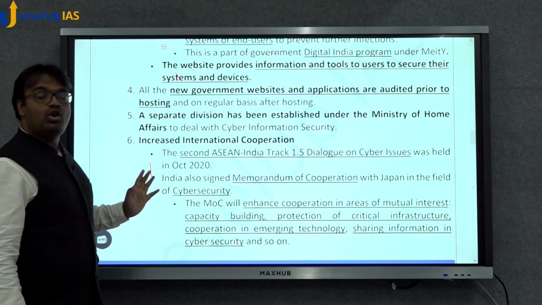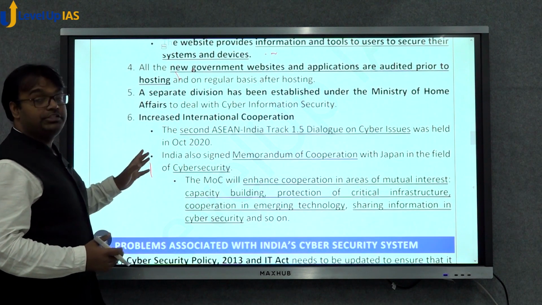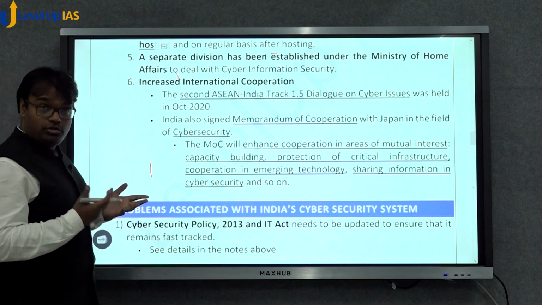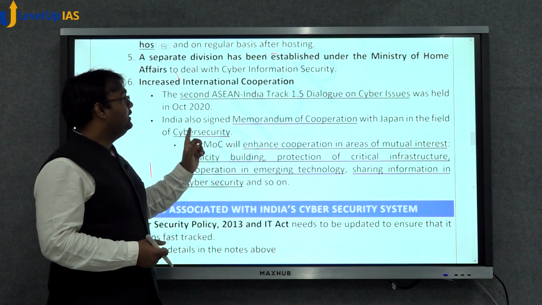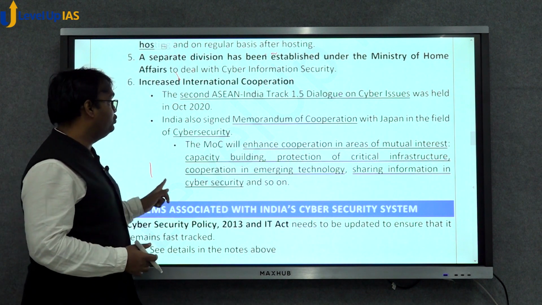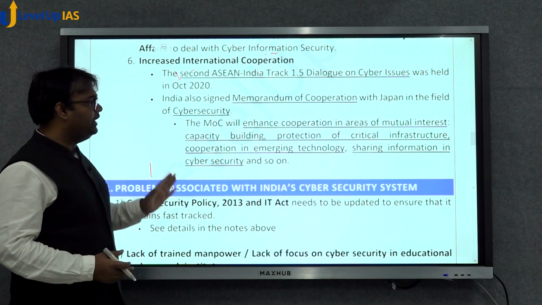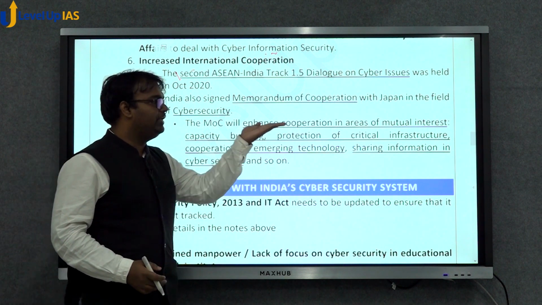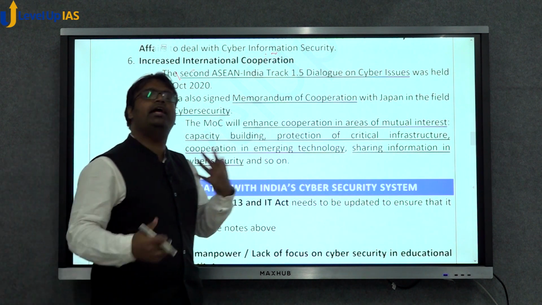Then all new government websites have to be audited prior to their hosting. A separate division has also been established in the Ministry of Home Affairs for cyber information security. International cooperation in cyber security is also increasing. For example, very recently in October 2020, in the 2nd ASEAN India Track 1.5 dialogue, the focus was on cyber issues. India has recently signed a memorandum of cooperation with Japan in the field of cyber security. This memorandum is focusing on many areas of mutual interest, including capacity building, protection of critical infrastructure, cooperation in emerging technologies, sharing information in cyber security, and so on.